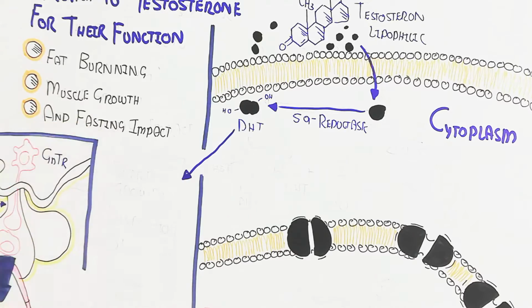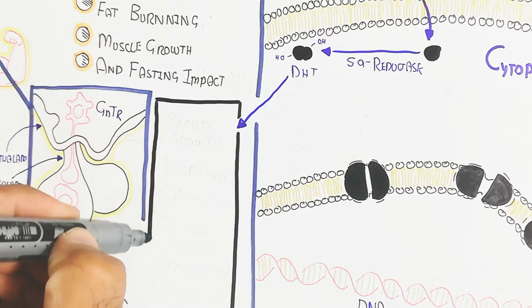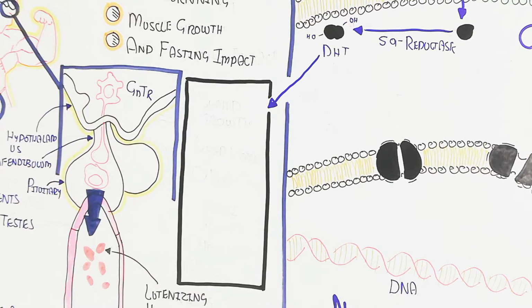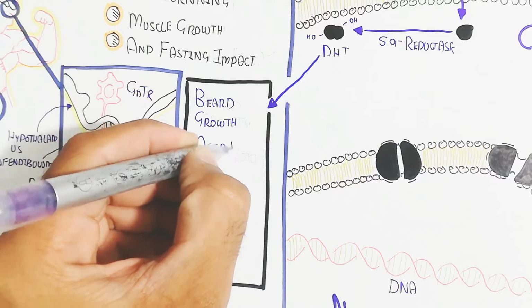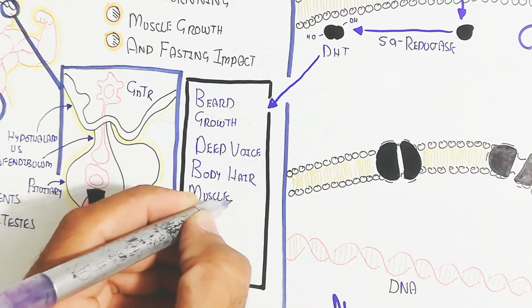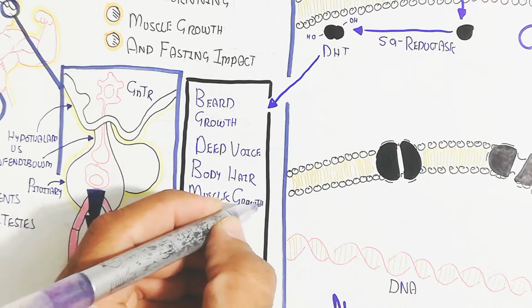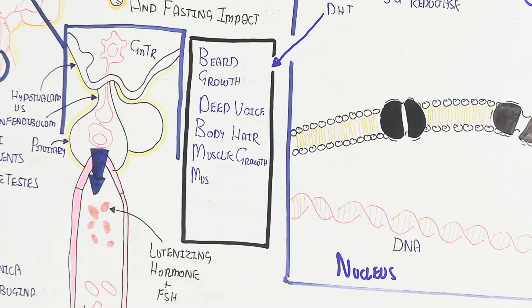It is used for the secondary sexual characters of the male, for example beard growth, deep voice, body hair, and muscle growth, a more masculine look, strength, and aggression. So that is why the dihydrotestosterone conversion is very important, while 5-alpha reductase deficiency will lead to problems.